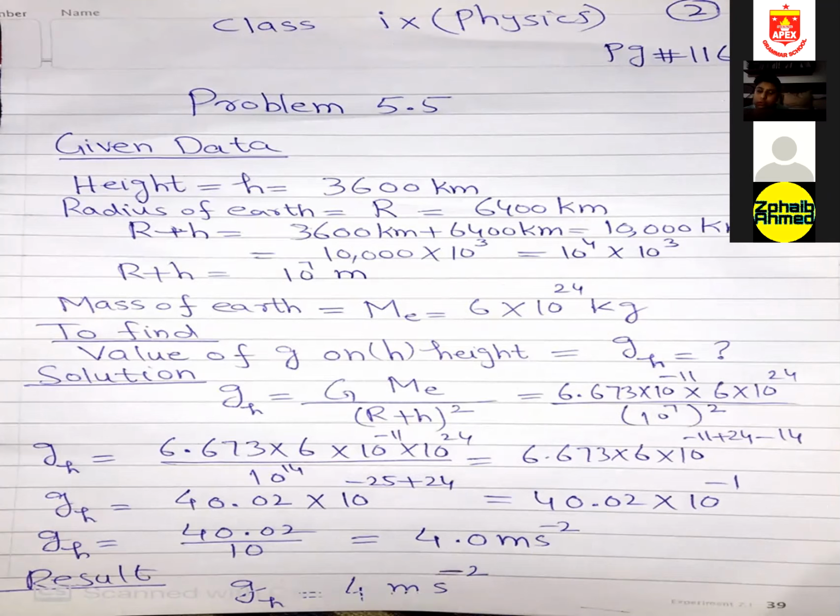Calculate the value of g, small g, at the height of 3600 kilometer above the surface of the earth. This is the statement of numerical 5.5.